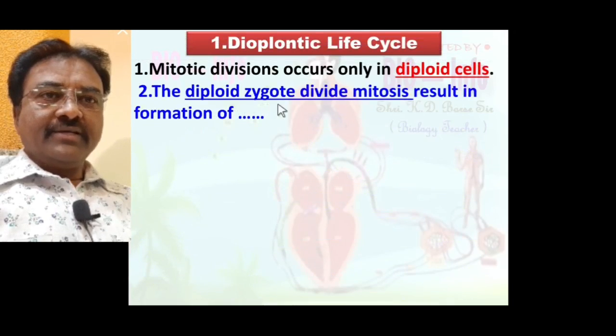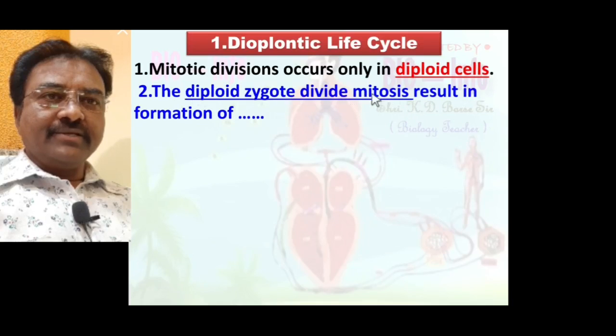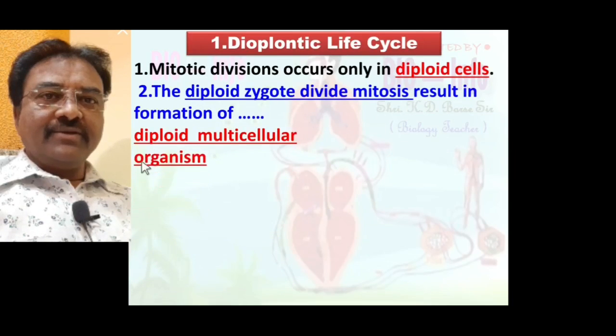The diploid zygote divides by mitosis, resulting in formation of a diploid multicellular organism. Means a diploid multicellular organism develops from diploid zygote by the mitosis process seen in diplontic life cycle.